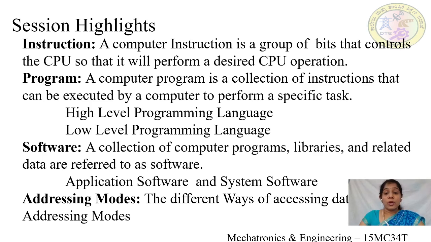So next we'll go to what is software. A software is a collection of programs, libraries and related information. And there are two types of software. One is application software, another one is system software. Application software is a set of programs that are designed specially for the end users. Examples of application software may be any of your media players or MS PowerPoint, etc.